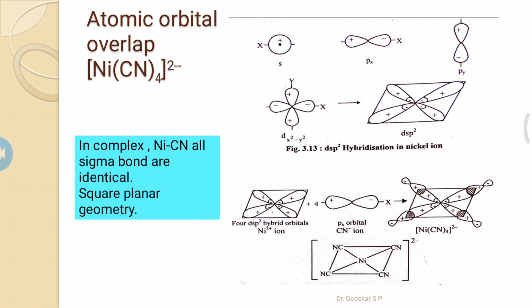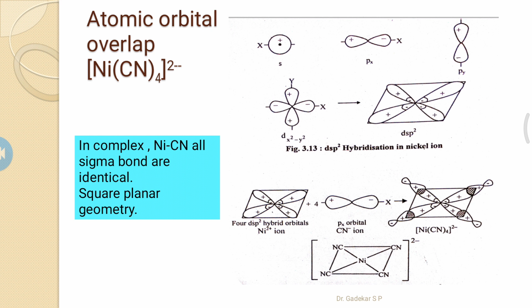These four dsp2 hybrid orbitals of nickel react with four CN minus ions to form the Ni(CN)4 complex, a square planar complex.